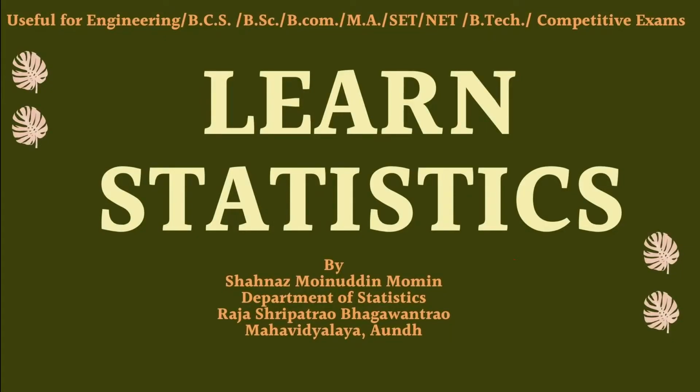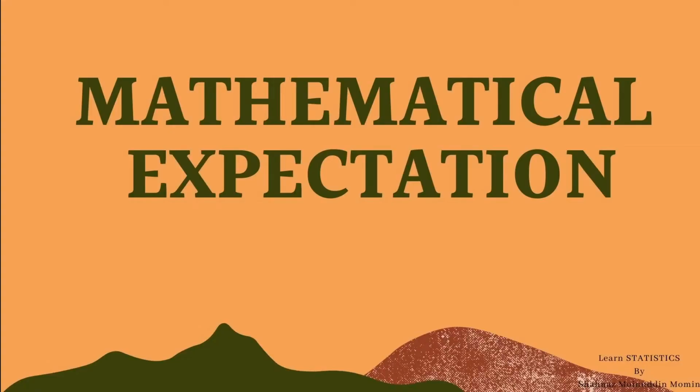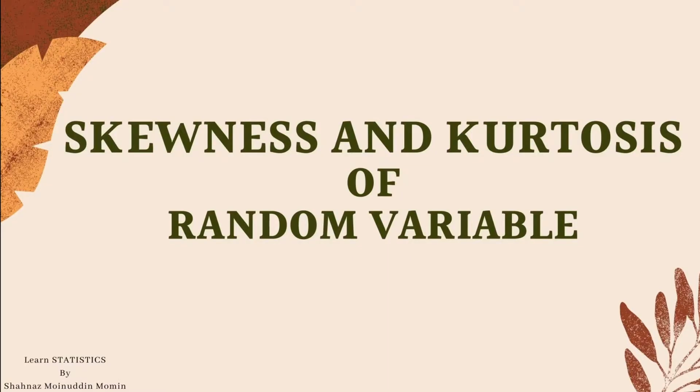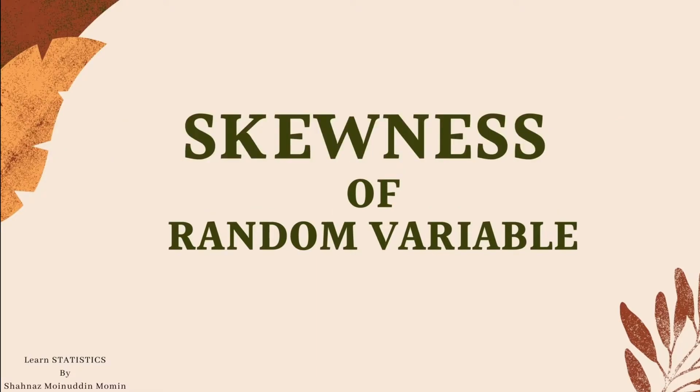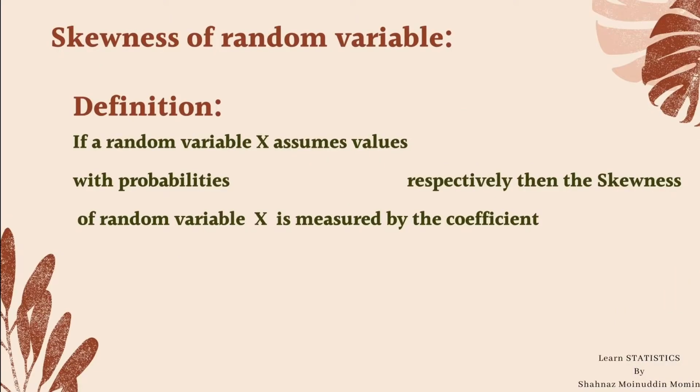In this class we are going to learn the statistical concept in a simple and easy way. The topic of today's lecture is mathematical expectation. In this topic we are going to learn two concepts, skewness of a random variable and kurtosis of a random variable. So let us start with the first concept, skewness of a random variable. We shall see the definition of skewness.